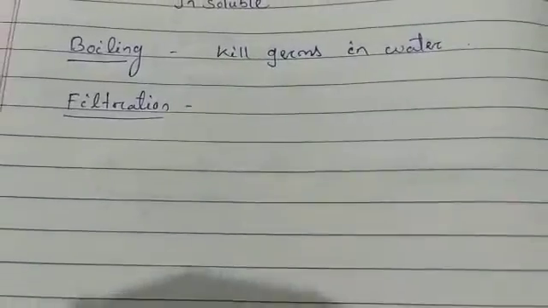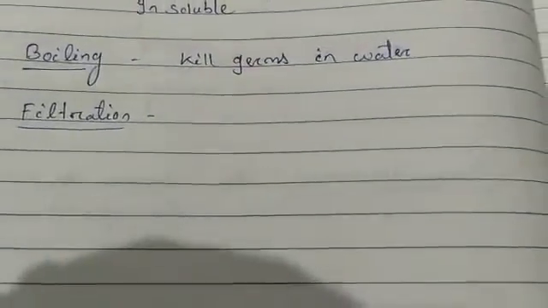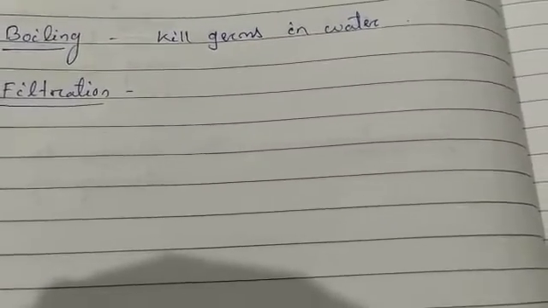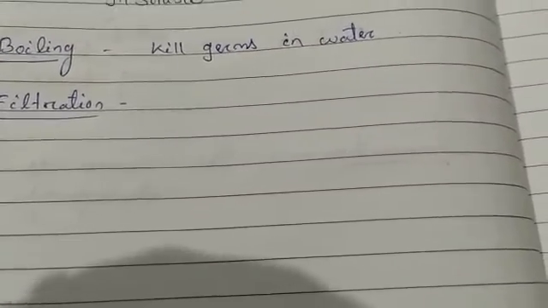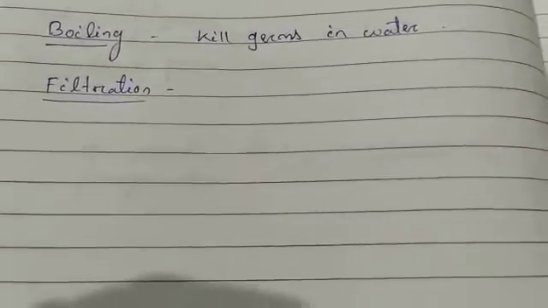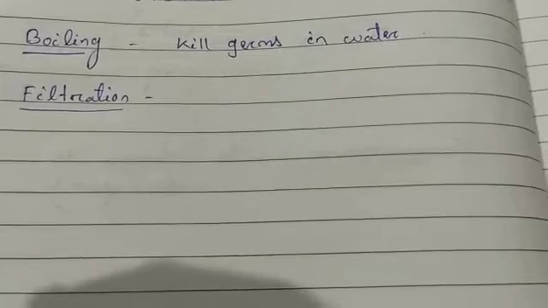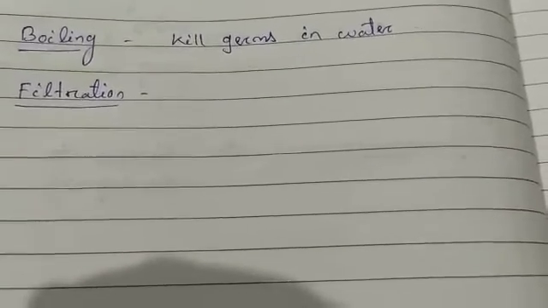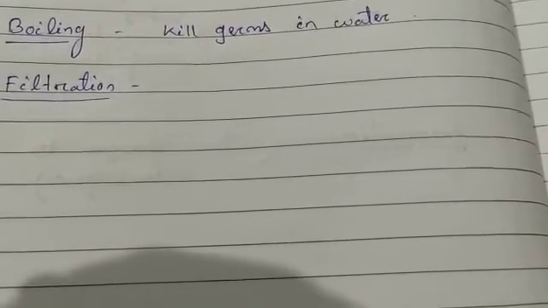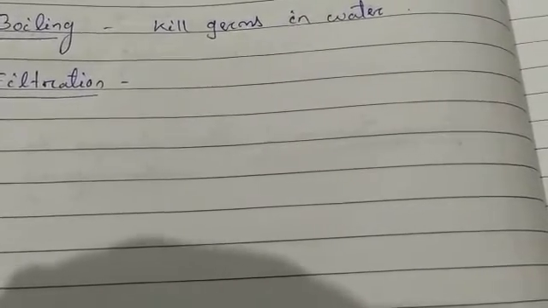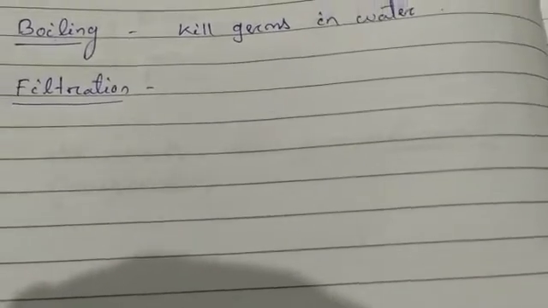The next method is filtration. The process of separating suspended and insoluble impurities from a liquid through a filter is known as filtration. Like when we are filtering, that is filtration. In this process, water is passed through a filter paper kept in a funnel. The impurities present in water are left behind on the filter paper, and clean water gets collected in the container. The water may look clean to the unaided eye, but it may contain harmful germs and soluble impurities.